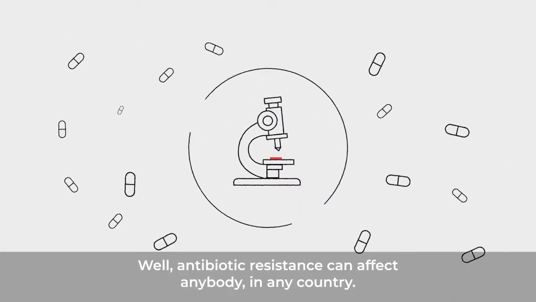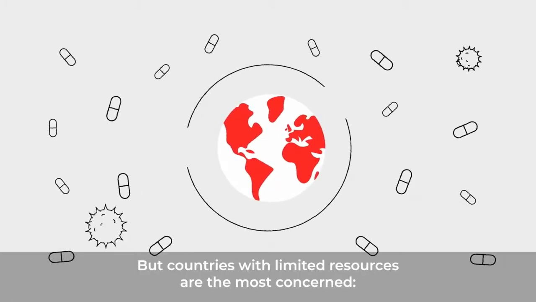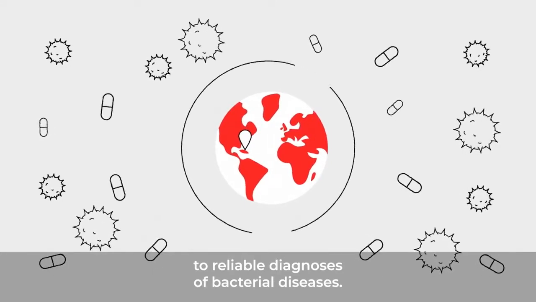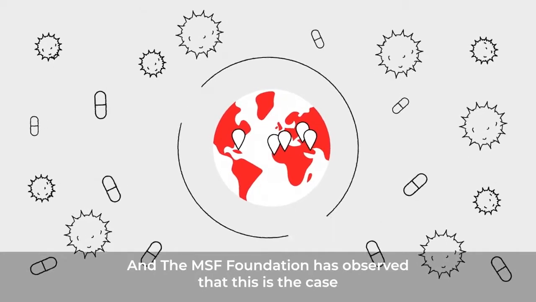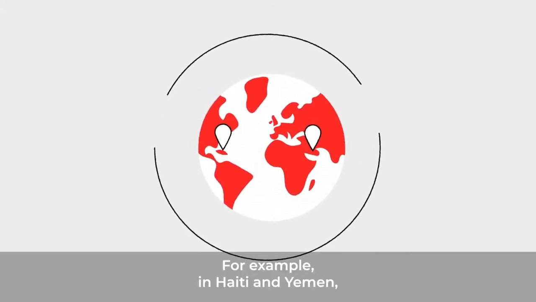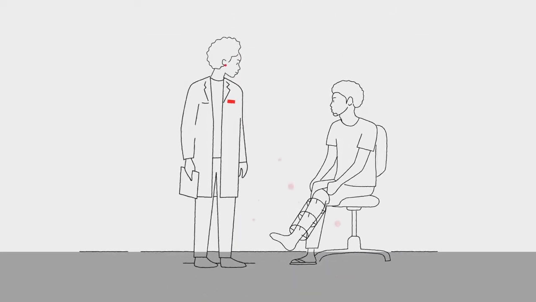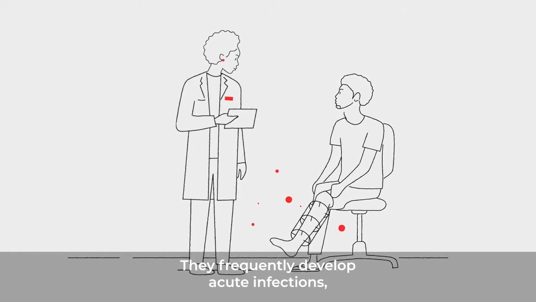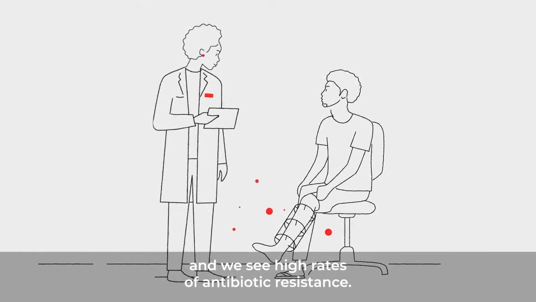Well, antibiotic resistance can affect anybody in any country, but countries with limited resources are the most concerned. This is because they lack access to reliable diagnoses of bacterial diseases, and the MSF Foundation has observed that this is the case in most of the countries where MSF operates. For example, in Haiti and Yemen, as places with ongoing active conflict, MSF sees patients who have suffered severe traumas. They frequently develop acute infections, and we see high rates of antibiotic resistance.